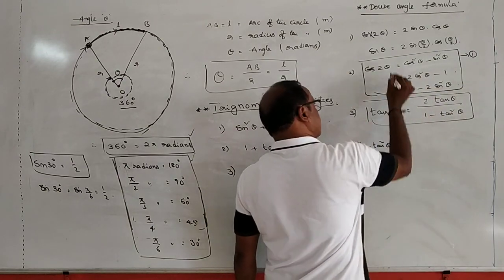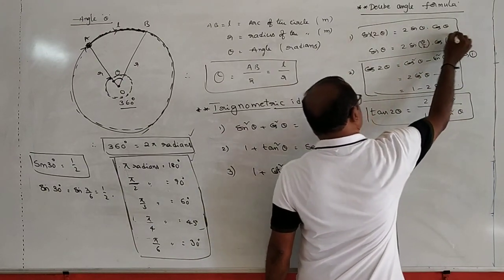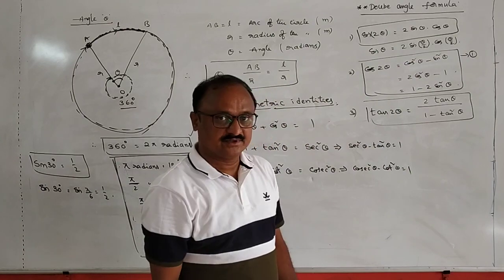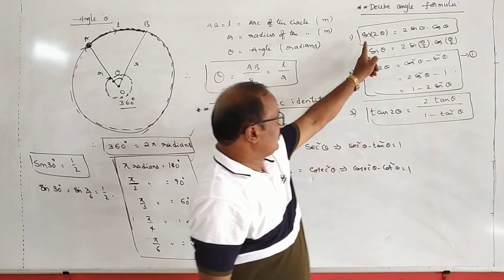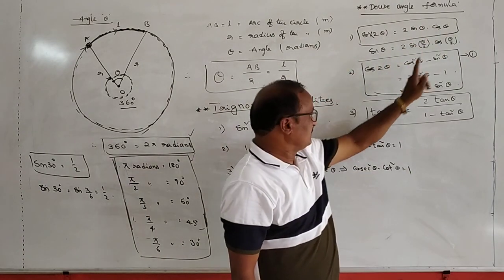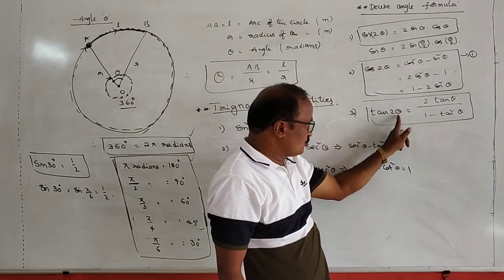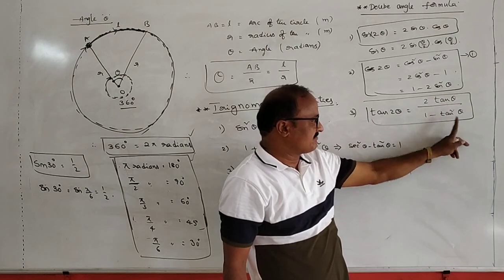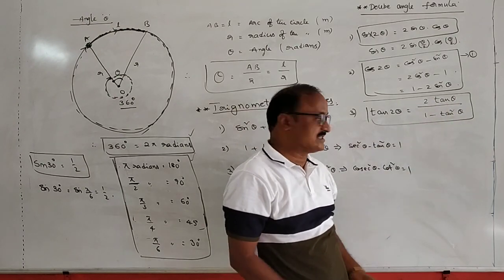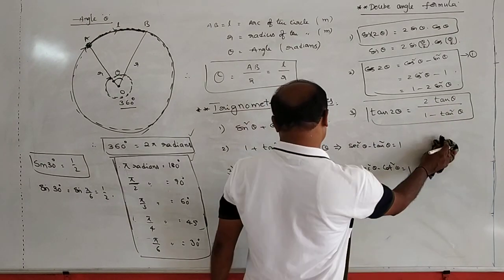This is the cos 2 theta formula, and this is the sin 2 theta formula. Okay? Sin 2 theta is equal to 2 sin theta cos theta. Cos 2 theta is equal to cos square theta minus sin square theta. Tan 2 theta is equal to 2 tan theta by 1 minus tan square theta. Tell me, how does this come for us?